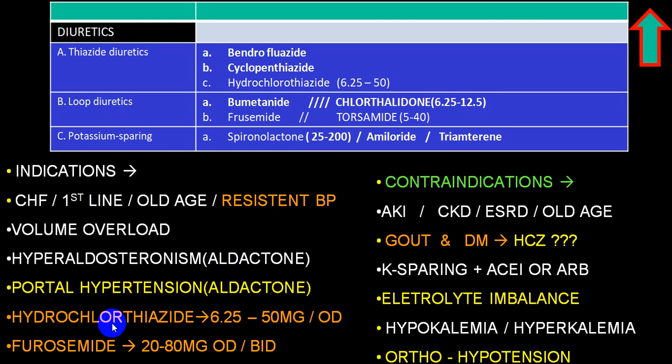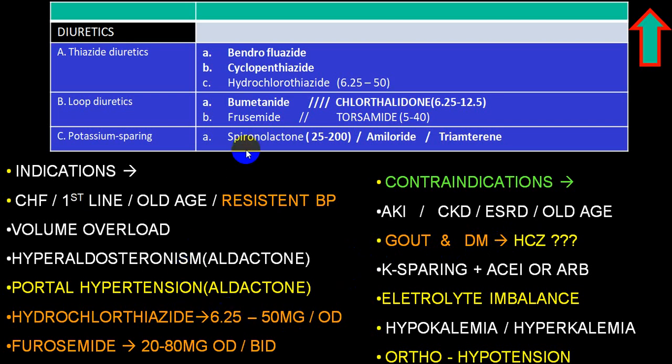Whenever you use hydrochlorothiazide, the maximum dose is 50 milligrams. Higher the dose, the side effects are more. In the case of hydrochlorothiazide, the common side effects are gout, elevated uric acid, hyperuricemia, hyperglycemia, and hyperlipidemia. So these three are very common when you use hydrochlorothiazide.